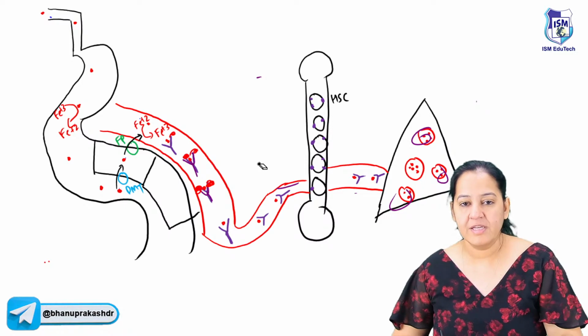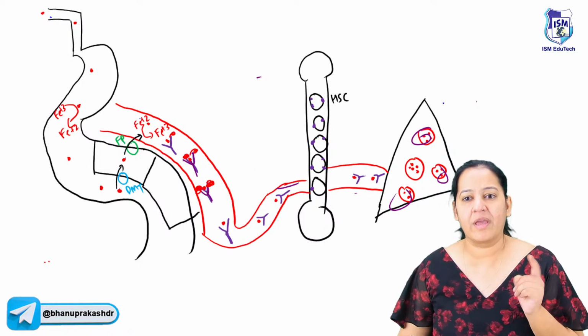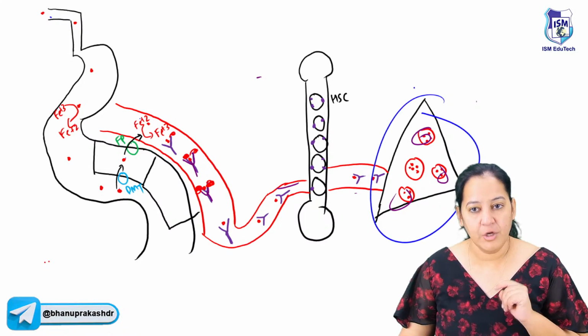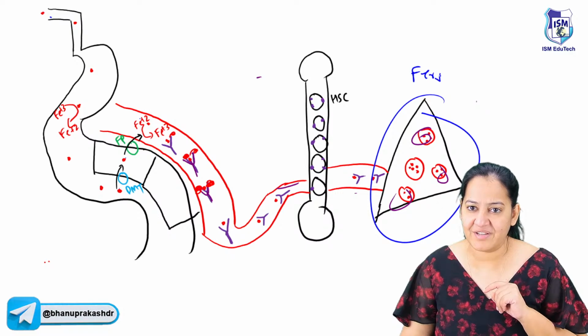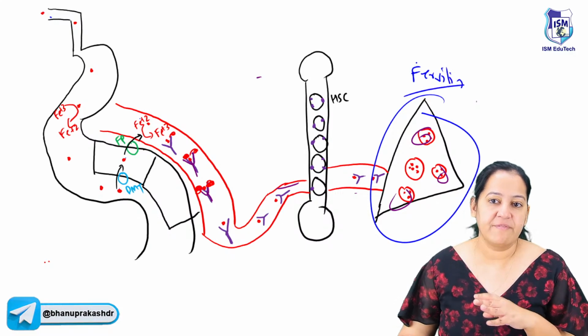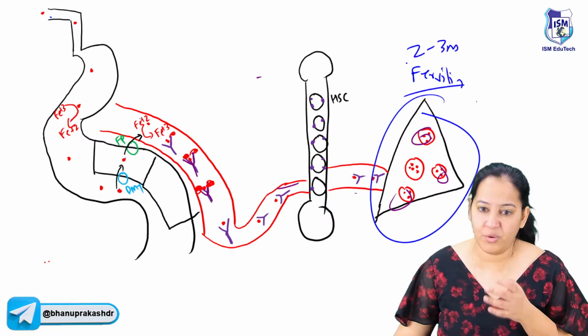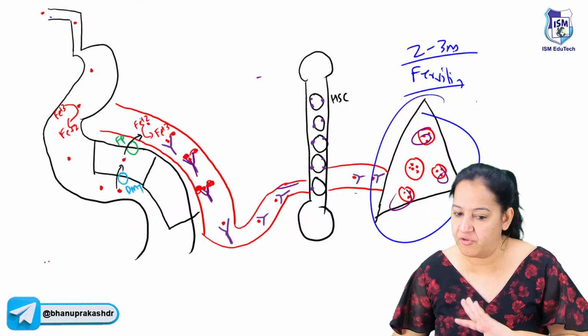So what will happen? It's okay. If you don't eat, it's okay. You have the backup. The backup is in the form of ferritin. You already have the ferritin in your liver. That will give the backup for 2 to 3 months. If you don't eat iron for the next 2 months, it's okay. You will not have anemia.